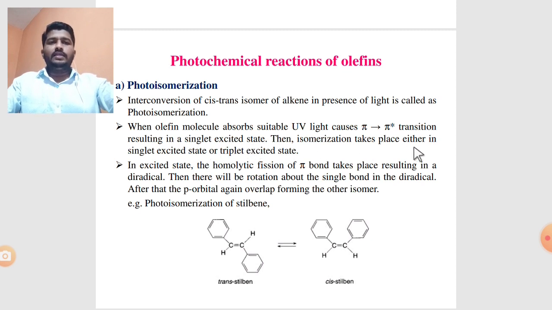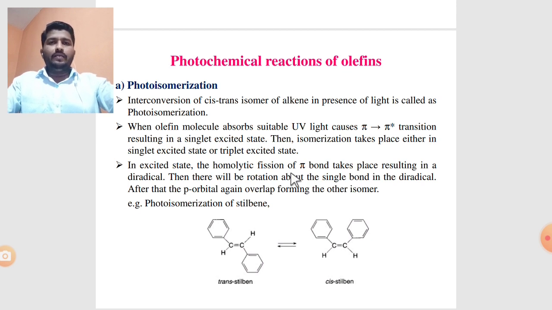Then isomerization takes place either in the singlet excited state or the triplet excited state. In the excited state there is a homolytic cleavage of the pi bond.